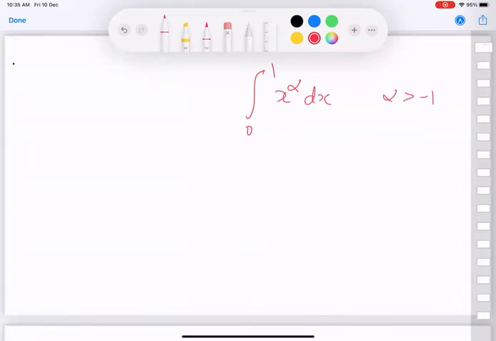Of course, even when alpha is positive, but not necessarily an integer and so on, how would you obtain this integral? And of course, you know the answer from your school, but how would you show that that is the answer based on the tools we have developed this semester, in this course?